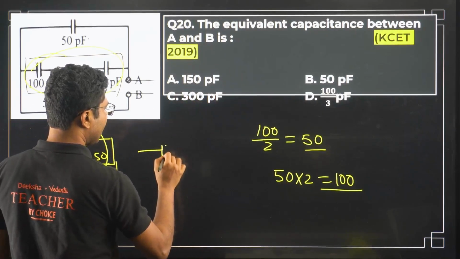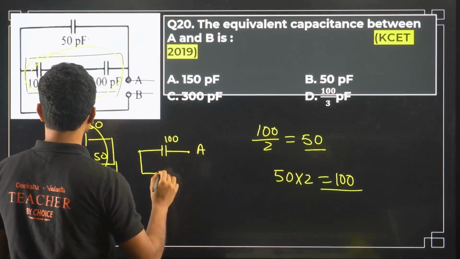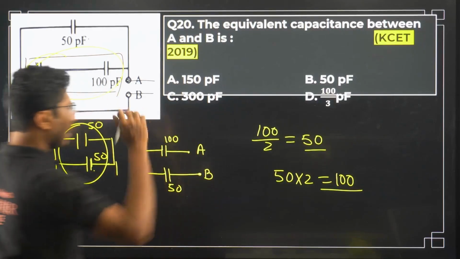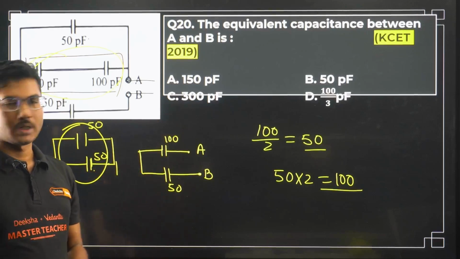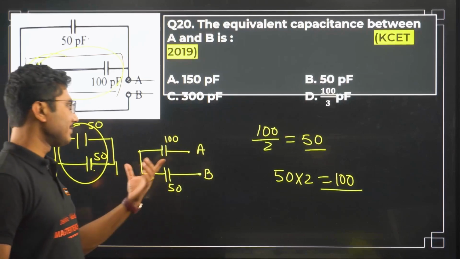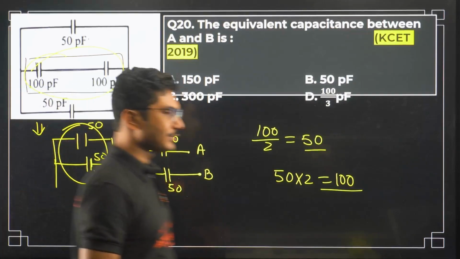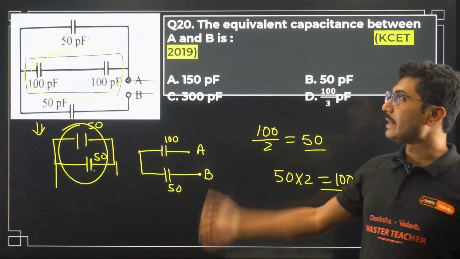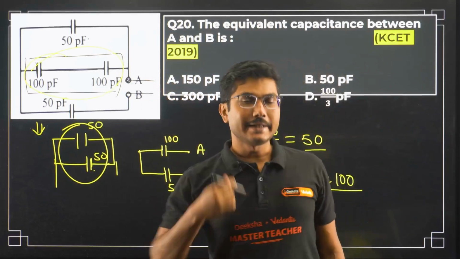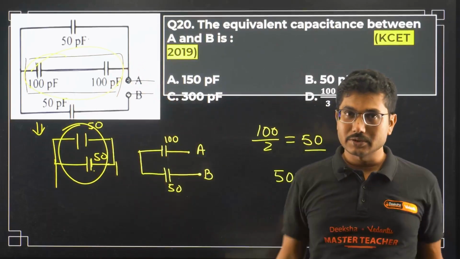Okay, so we have now 100, here we have A, and here we have 50, here we have B. Now tell me how they are connected. Are they parallel or are they series? This is very interesting to identify. So at each step of the problem you have to draw the in-between steps. If you are doing it right now, that will help you in future when you can solve this question in the diagram itself. Right now, maybe you are not capable of solving the question in the diagram unless you are already a brilliant student.